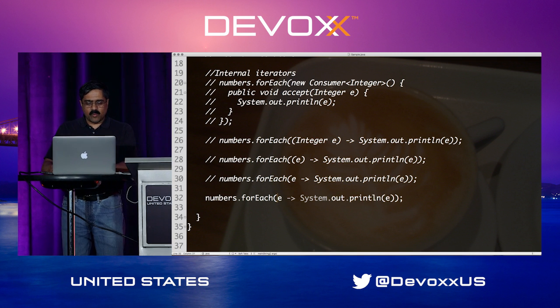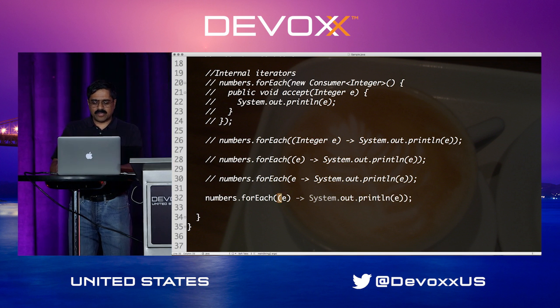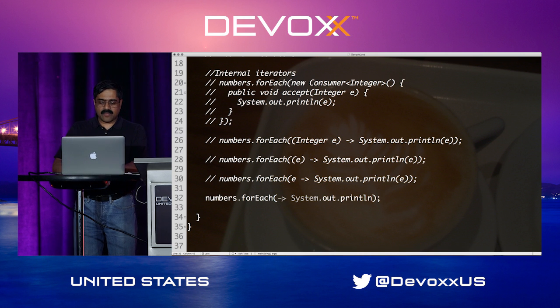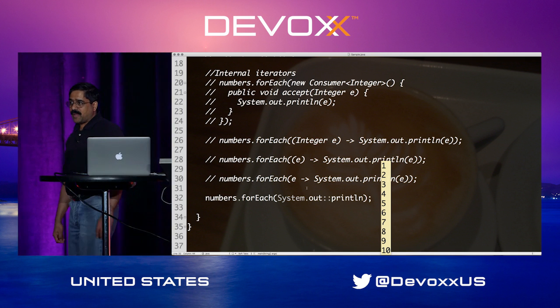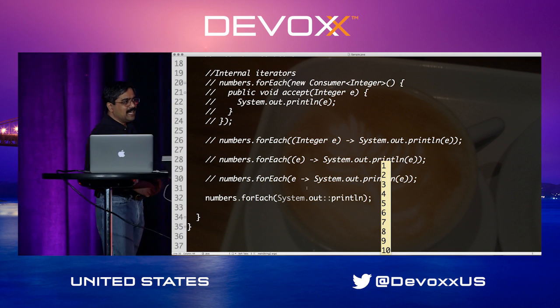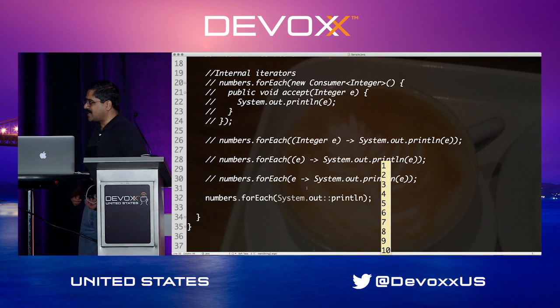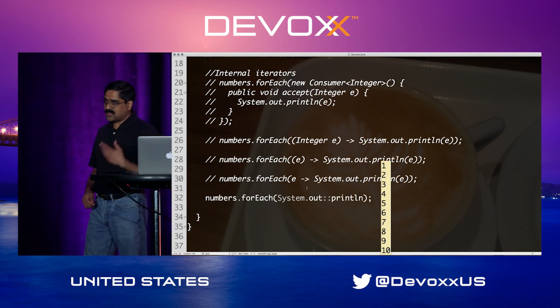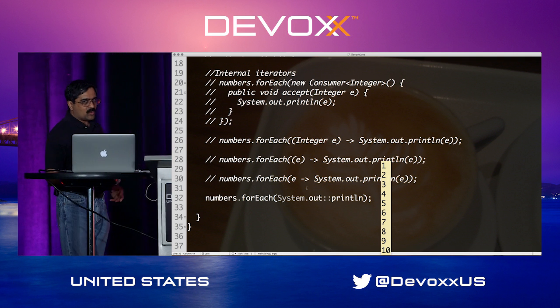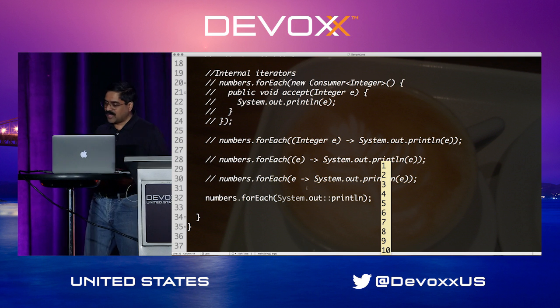So if you notice, we have an E over here. This E is common, so we'll remove it along with this E right here. And then we'll remove this arrow as well, and we simply change this dot to a double colon, and these are called method references. Method references make the code a lot easier to understand and work with. I'm going to say method references take a little bit more effort to write before you get used to them, but method references often are easier to read. So they are easier to read than write in the beginning, but over time we get better at it